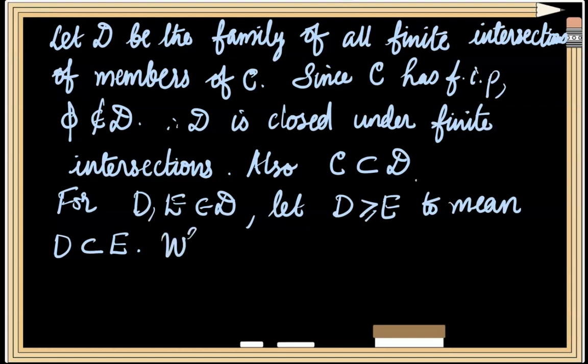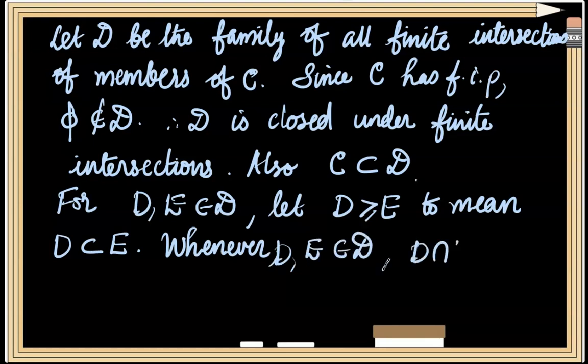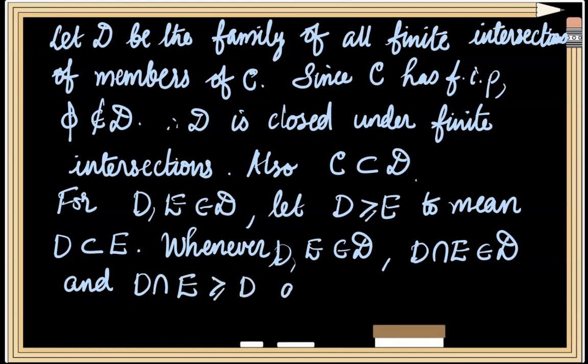Also, we can observe that whenever D and E are members of family D, D intersection E is again a finite intersection of members of family C, and hence it will belong to family D, and D intersection E will follow both D and E, since follows relation is in fact the inclusion relation itself.